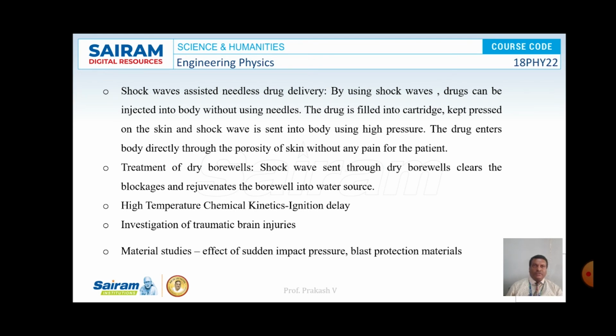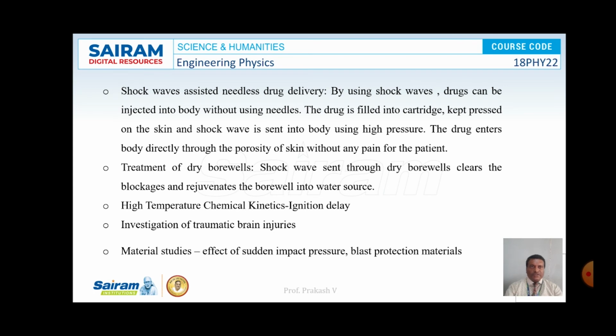And shock waves are used to treat dry borewells. So shock waves are sent through dry borewells and clear the blockages and rejuvenate the borewell into a water source. So the blockages were all cleared with the help of shock waves, and hence we can rejuvenate the borewell into a water source.